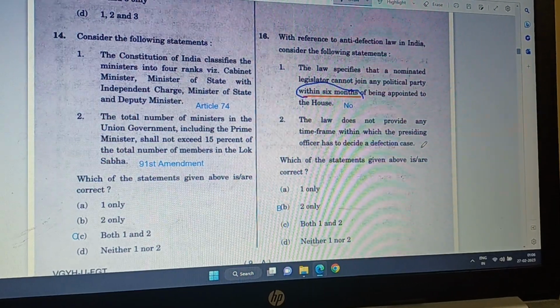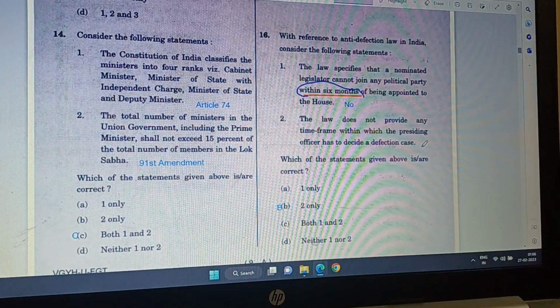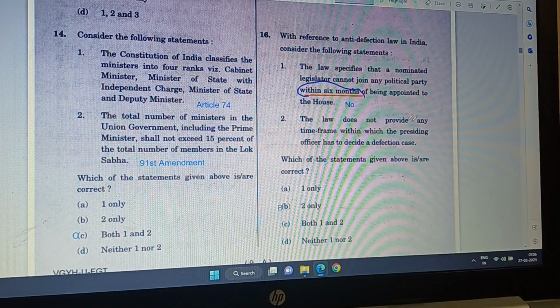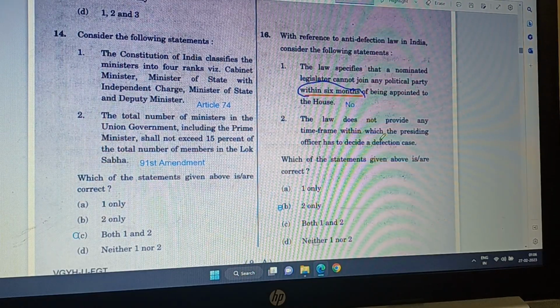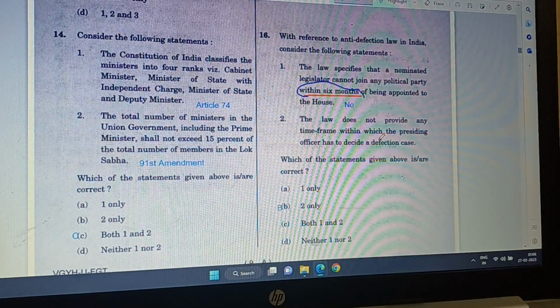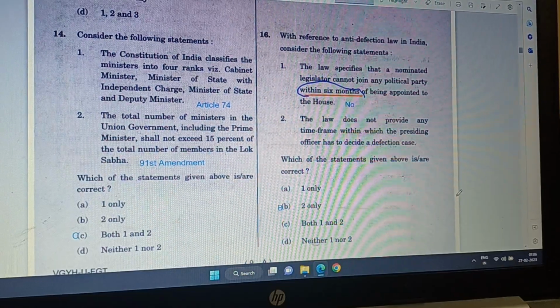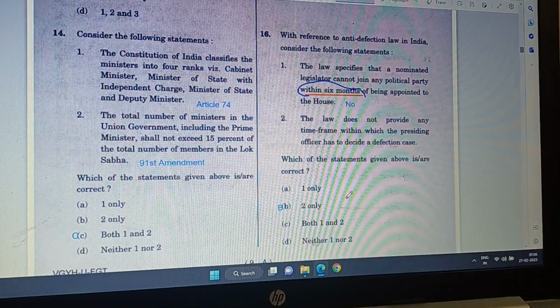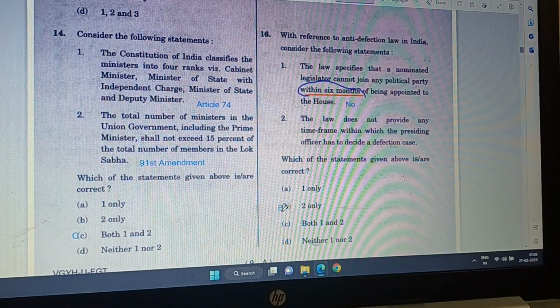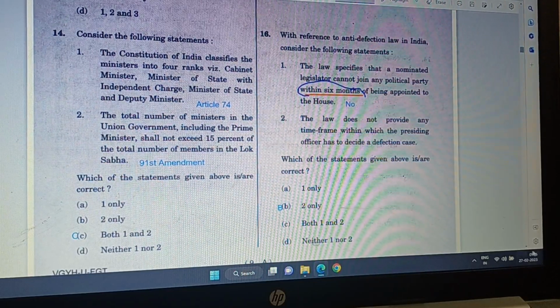Then finally Supreme Court removed him. So this law doesn't provide any time frame. The presiding officer of the House, meaning the Speaker, can delay it as long as he wants. So that is the drawback of this anti-defection law. So statement number 2 is correct. B is the correct answer.